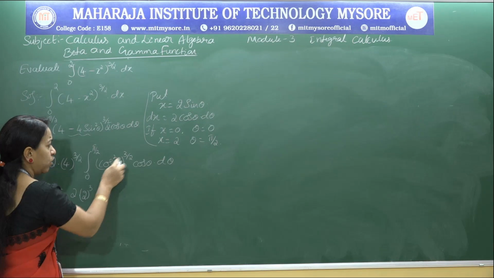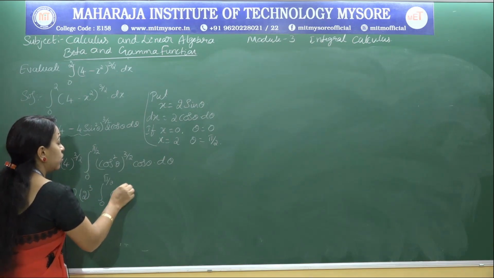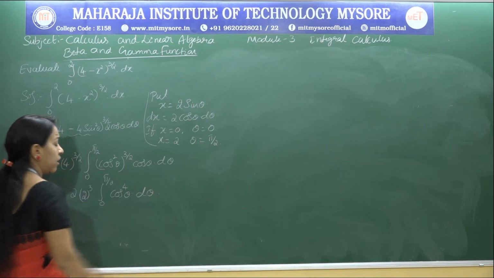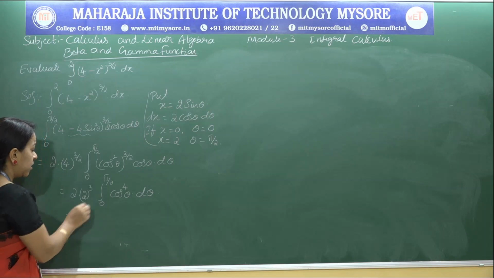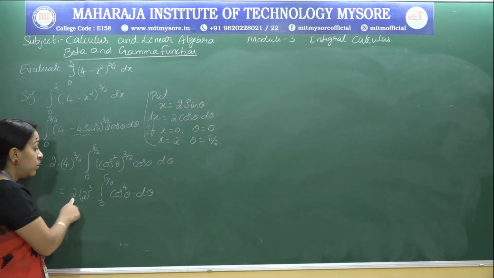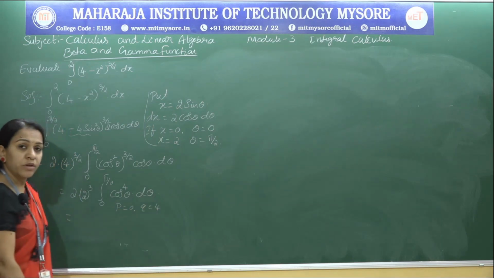I am left with cos theta to the power of 3 into cos theta, which is nothing but cos theta to the power of 4 d theta. Now I can compare with the standard formula. I keep this 2 as it is. So here p is equal to 0 and q equal to 4, right.